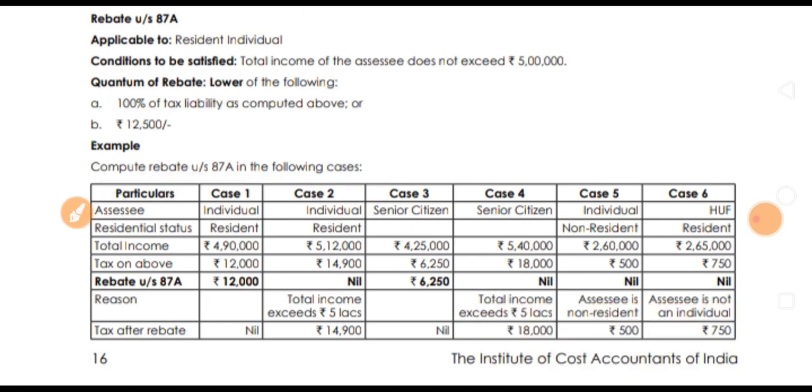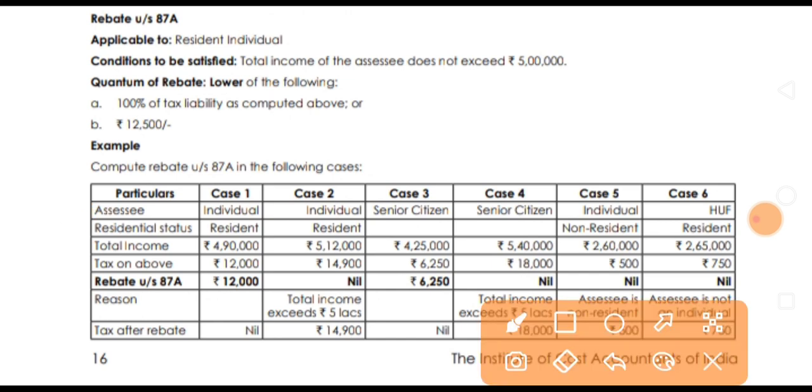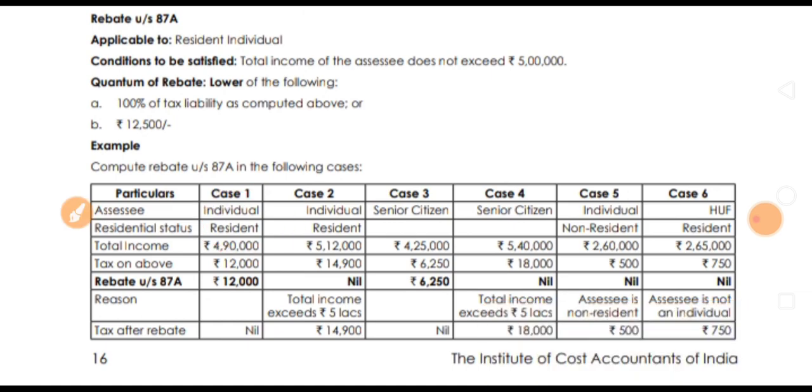First case, assessee individual. He must be a resident individual, so it is applicable. His total income is 4,90,000.